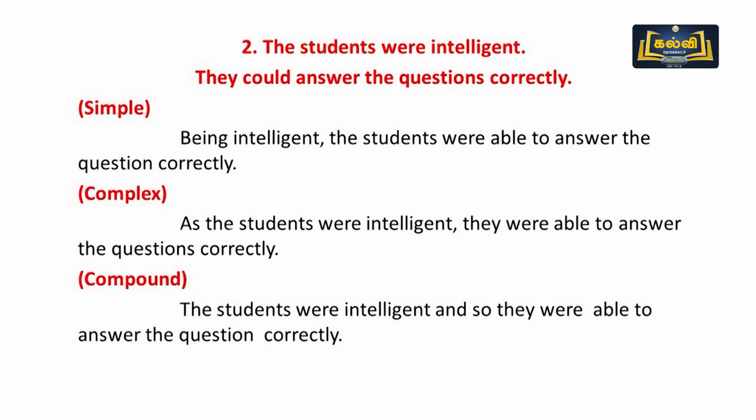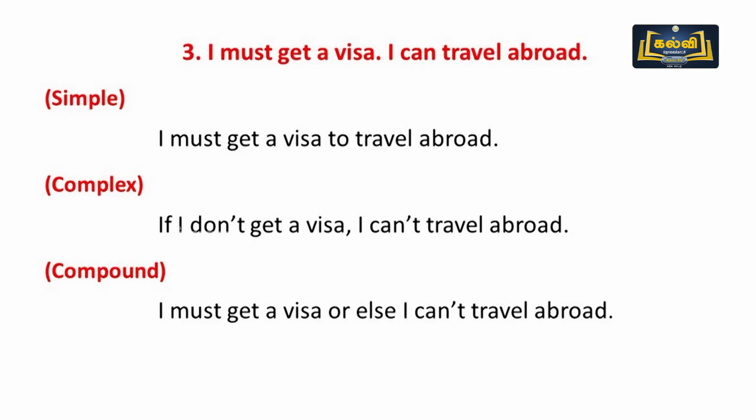The girls were intelligent, and so they were able to answer the question correctly. The 10th standard students were intelligent, and so they were able to answer the question correctly. Number 3. I must get visa, I can travel abroad. Sentence in simple. I must get visa to travel abroad.